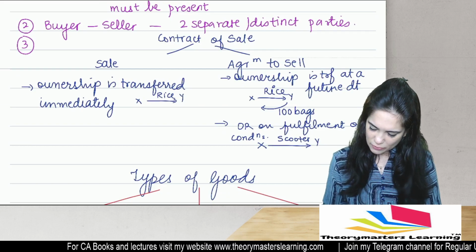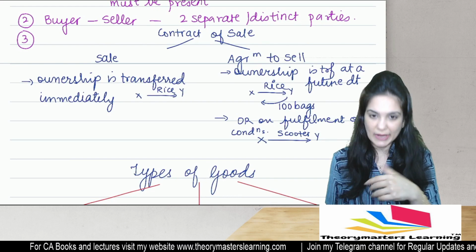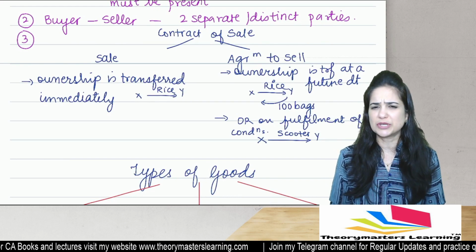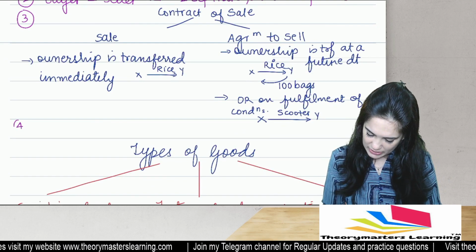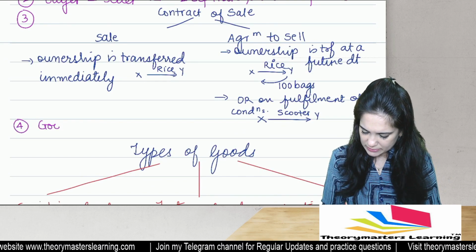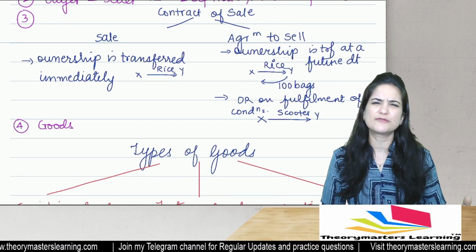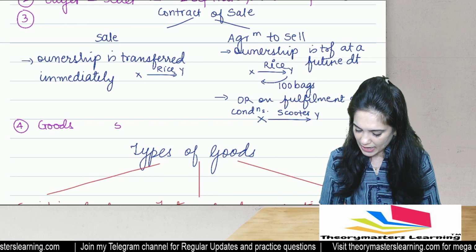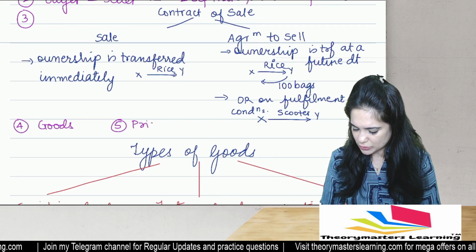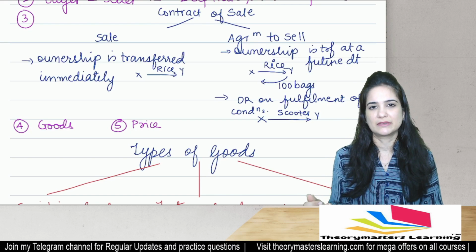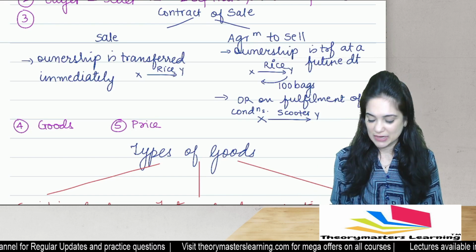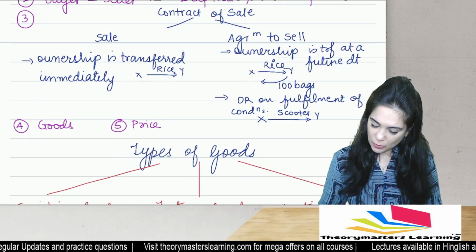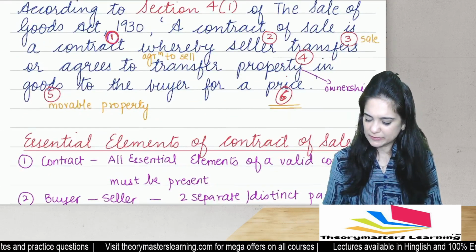The third element is that there is a contract of sale. It can be either a sale, transfer immediately, or an agreement to transfer. The fourth element is that we need goods. They are any kind of movable property. And we need price. I have also highlighted one more element, that is property. Property means ownership. Now, price is the most important element according to me.